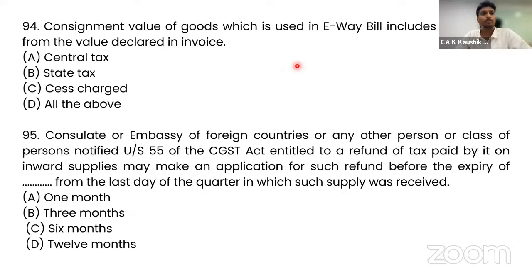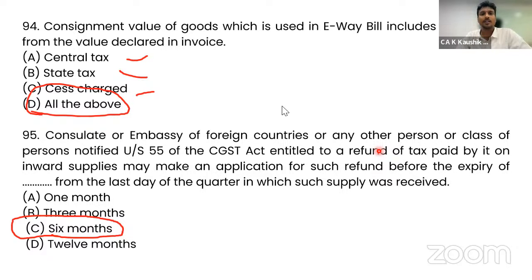Question number 94. Consignment value of goods which is issued in an e-way bill includes everything: central tax, state tax, cess charged, all of the above will be considered. Consulate or embassy, foreign countries or any other person or class of person, if required to make an application for such refund, they can make the application for refund within 6 months. That is the correct option, 95C.